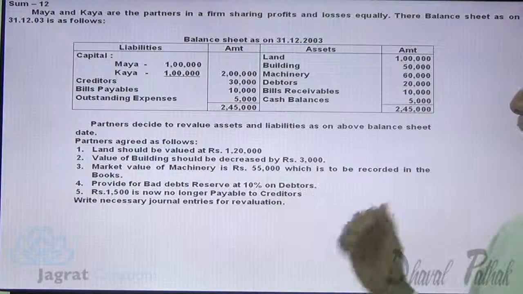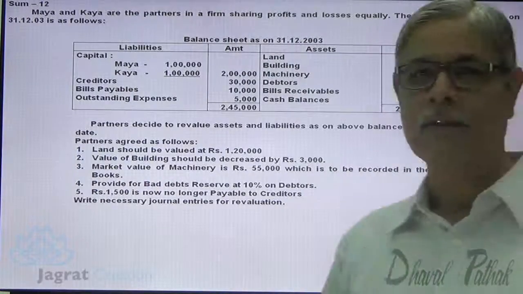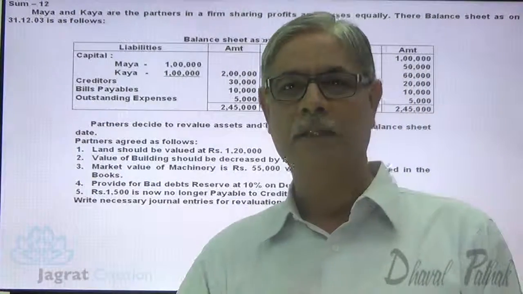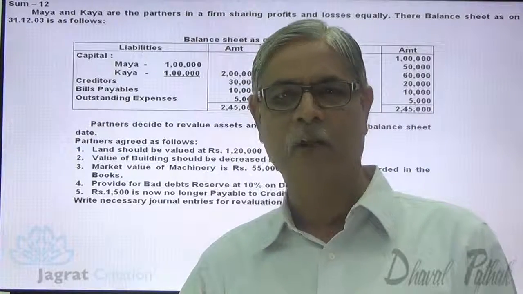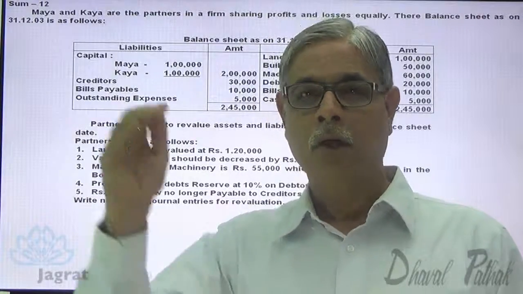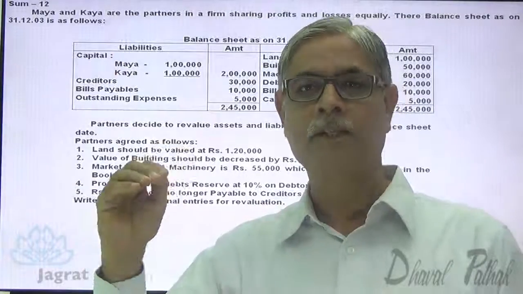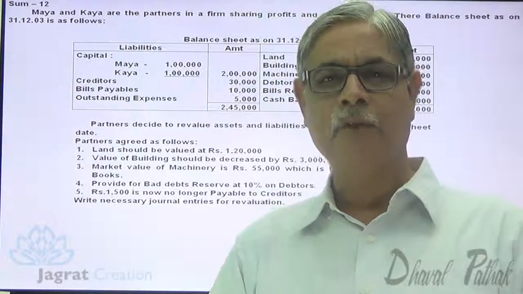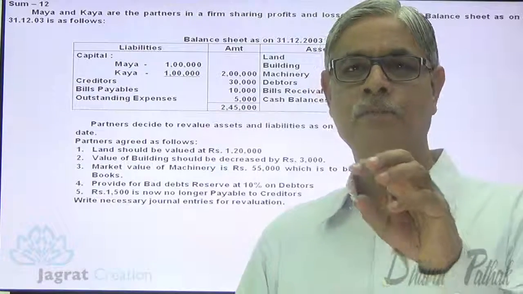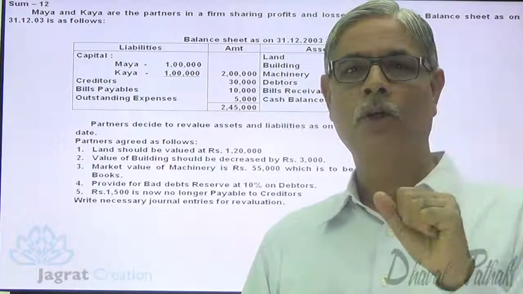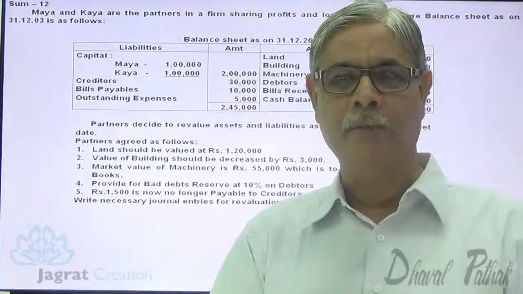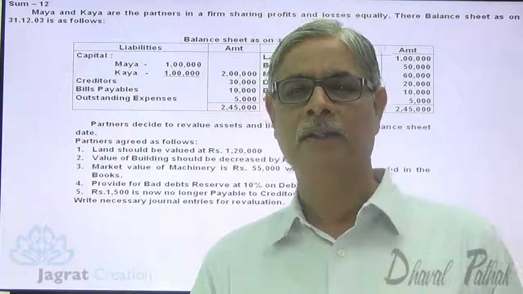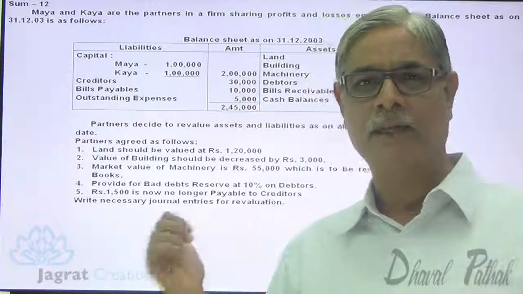Provide for bad debt reserve at 10% on debtors. Debtors are 20,000. 20,000 into 10%, 2,000. Bad debt reserve is to be provided for. On the asset side of the balance sheet, debtors will appear 20,000 minus 2,000, 18,000. Decrease in value of asset. Bad debt reserve being provision for loss. Revaluation account is debited for that. Journal entry for that is revaluation account debit to bad debt reserve account credit 2,000.